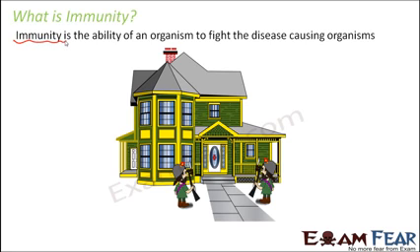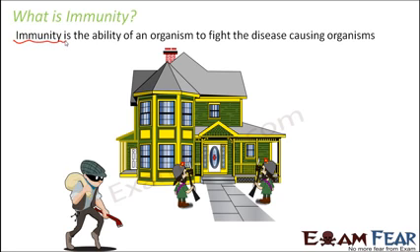And who gives immunity to our body? The immune system. There are several organs which are part of the immune system, and this immune system acts as the security guards. And protection is given against whom? In this case, against a thief. This thief is nothing but the disease causing organisms, that is, the pathogens. So immunity is that ability.